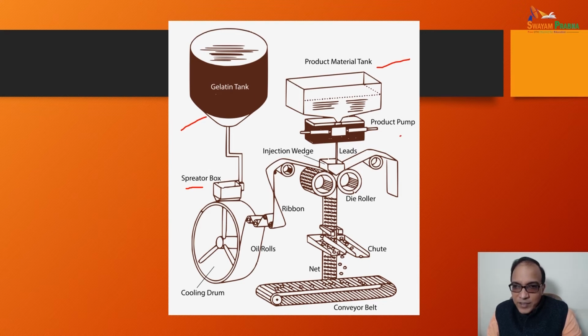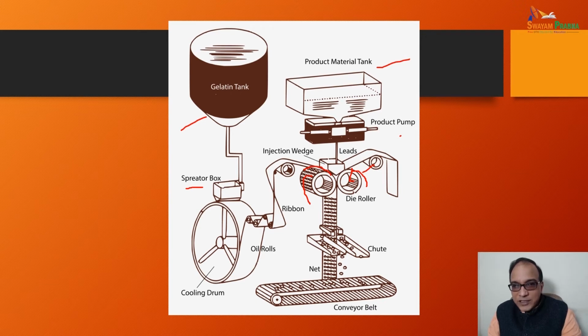In between the die rollers, the material which is to be filled is encapsulated in between these two films, which are being wedged. The die rollers move in opposite directions, and this ribbon of gelatin is coming from two sides.